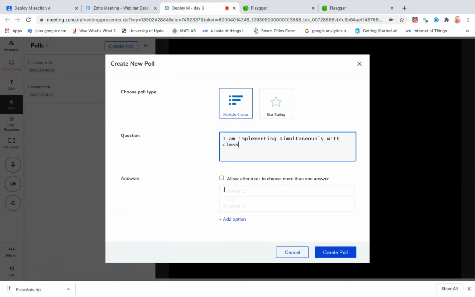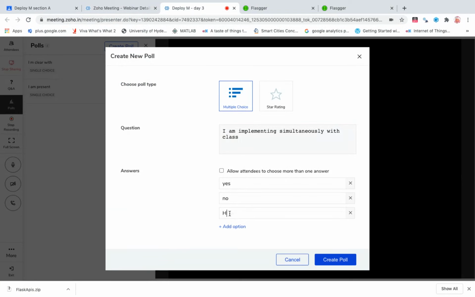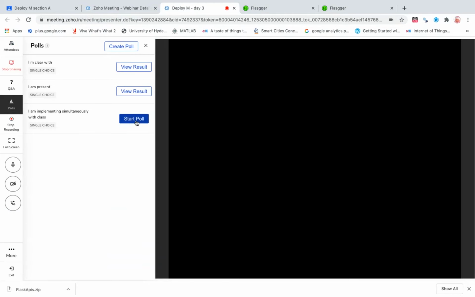I just want to know how many of you are implementing code simultaneously with class. Yes, no, half the time, most of the time. To say most of the time, I won't accept, but let's see. Quick poll.